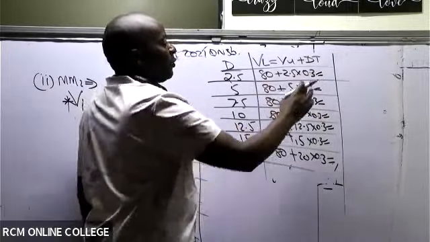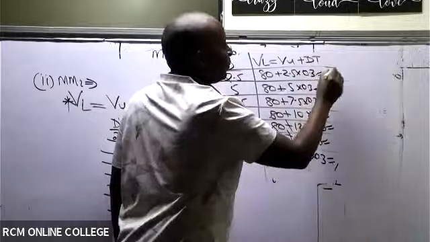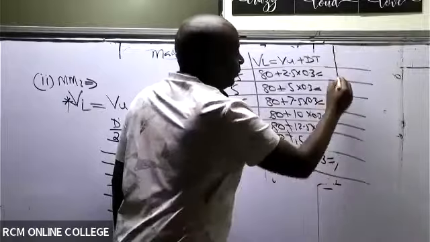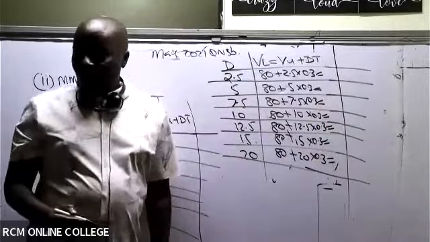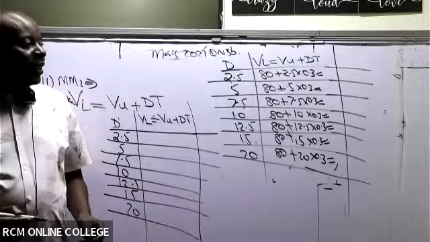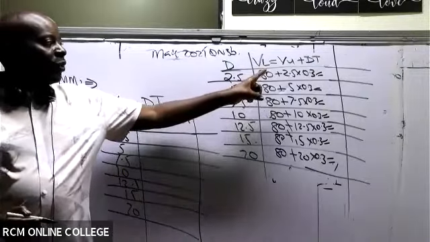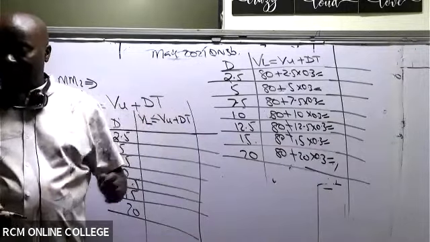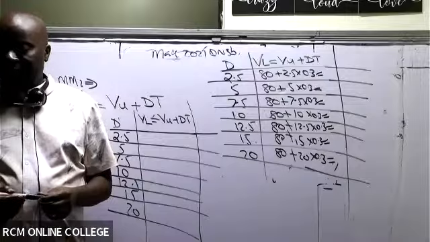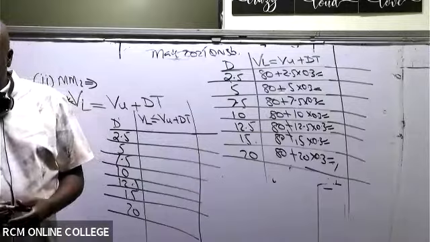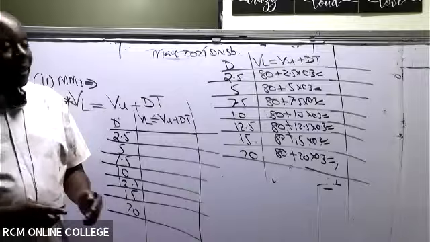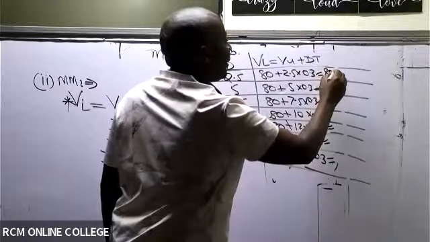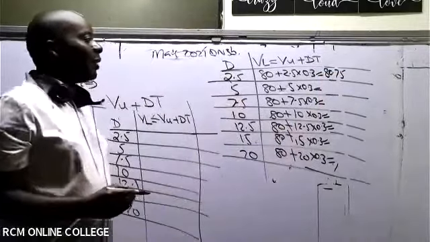So then are you able to give me these figures, ladies and gentlemen, very fast? Like the first one will be 80 plus 2.5 times 0.3. Value of a levered firm. So according to Josephat, it is 80.75. Thank you very much. Then you give me the second one.